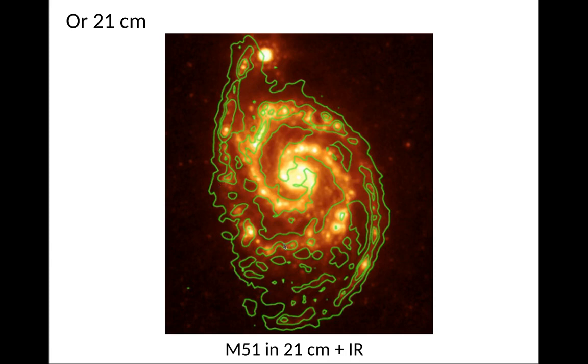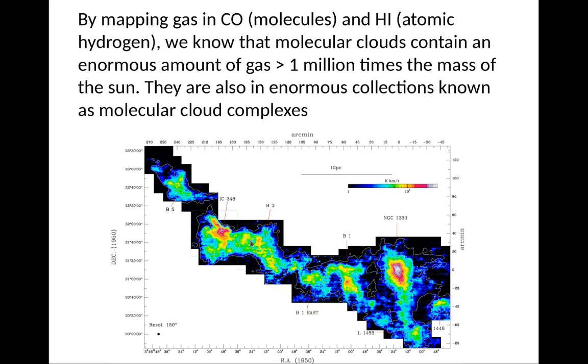Or 21 centimeter emission. This is a galaxy, and you see carbon monoxide and 21 centimeter hydrogen emission basically follows along the spiral arms of these galaxies. So you see it in 21 centimeter and also in infrared radiation as well. So if we map the gas in carbon monoxide, CO, which is a molecule, and atomic hydrogen, HI, with the 21 centimeter emission, we know that molecular clouds contain an enormous amount of gas, typically up to about a million times the mass of the sun.